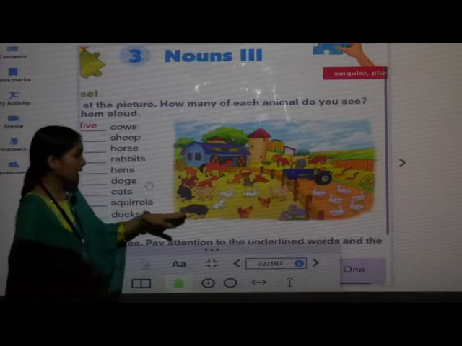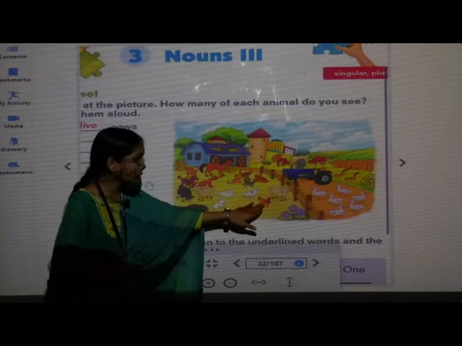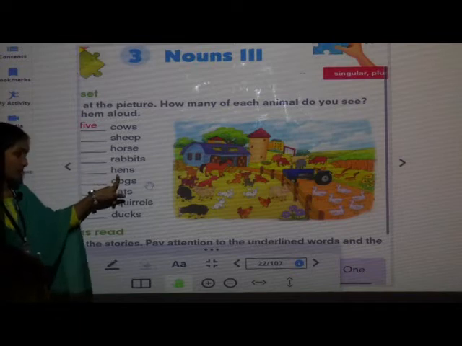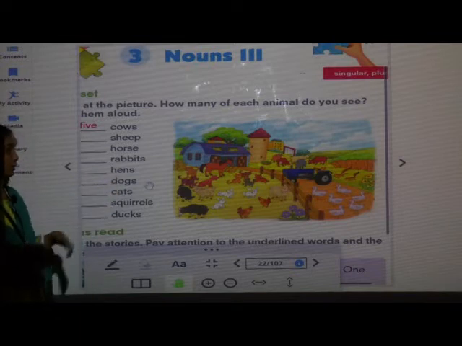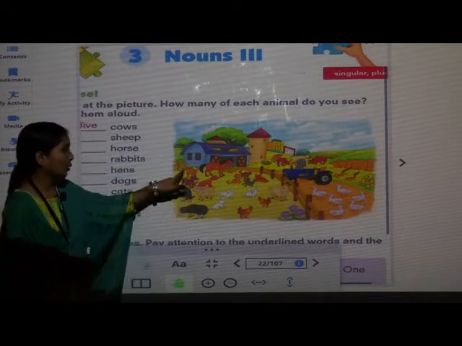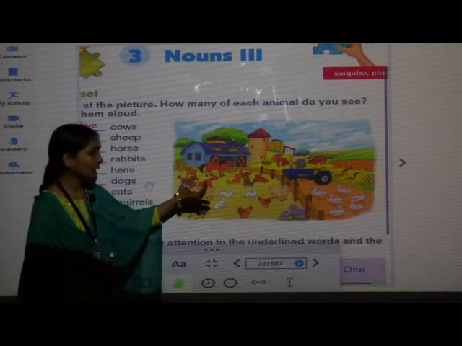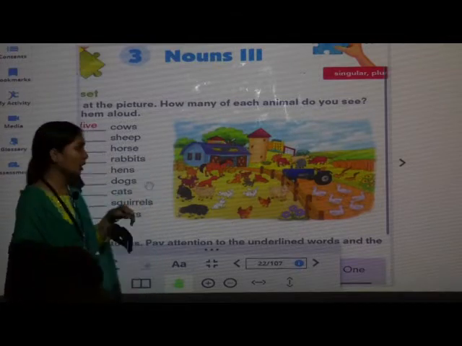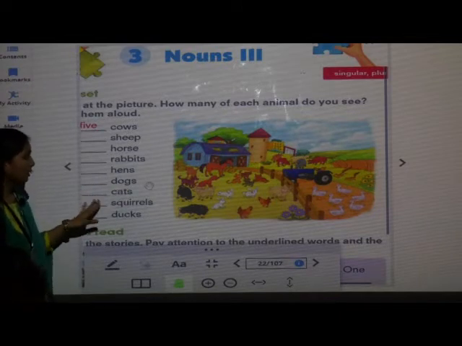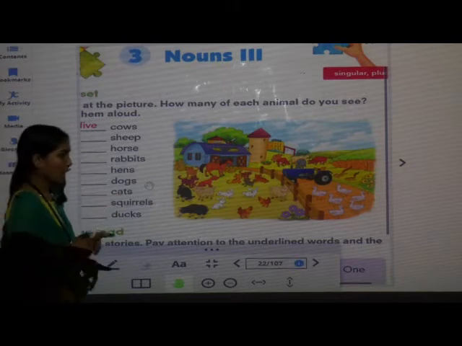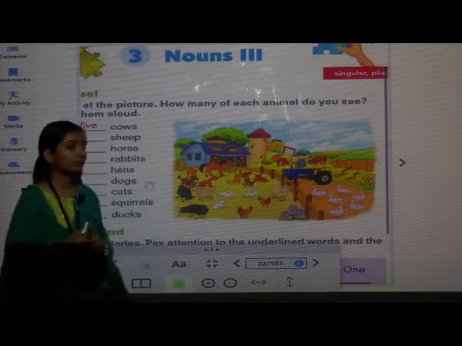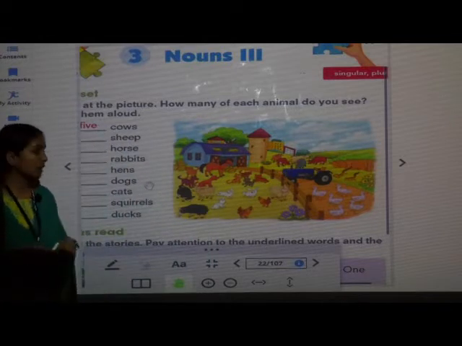We have to count hens. 1, 2. So, how many hens are there in the picture? 2 hens. Next, dogs. We have to count dogs in the picture. 1, 2, 3. 3 dogs. Next, cats. We have to count cats. 1, 2, 3, 4. So, how many cats are there in the picture?